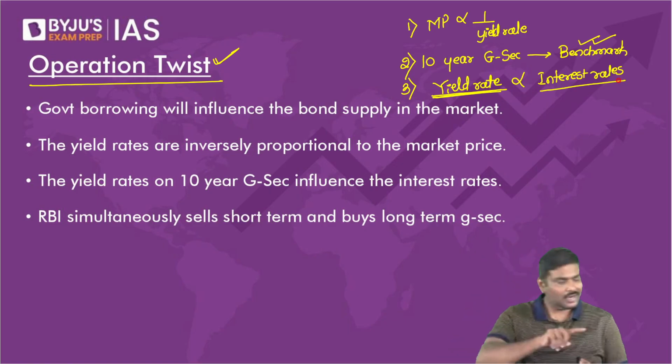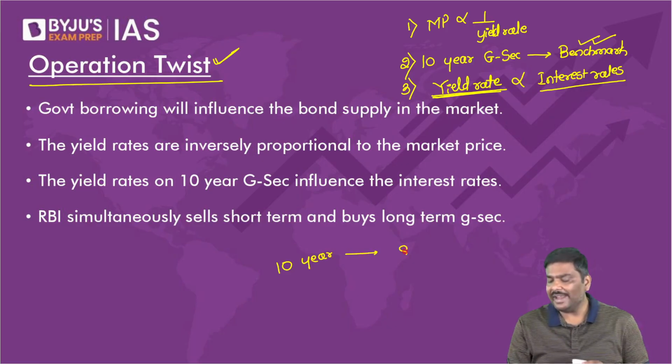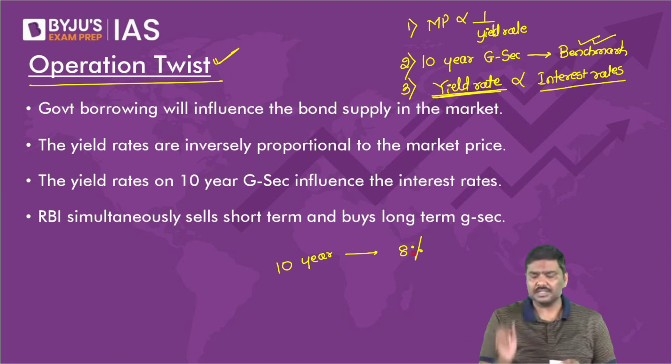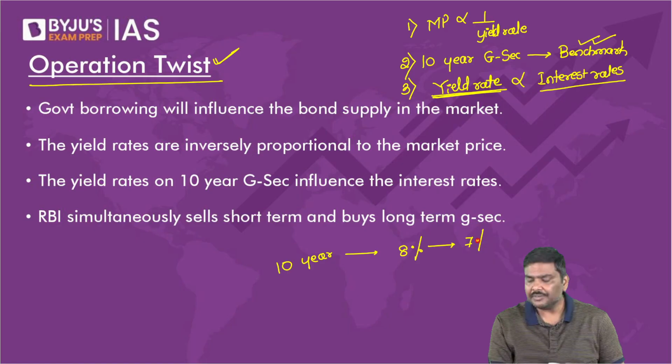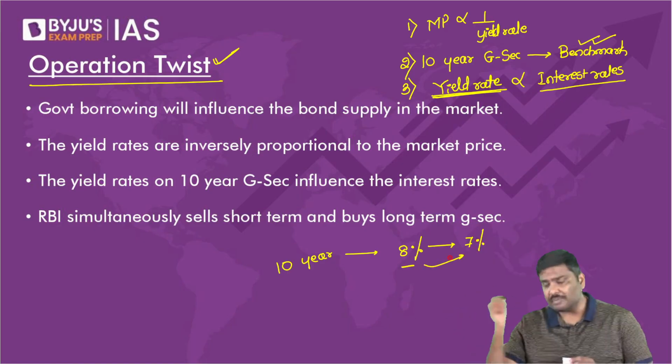In the same way, understand the logic. Imagine a 10-year government bond gives you a yield rate of 8% now, and then the yield rate falls from 8% to 7%.